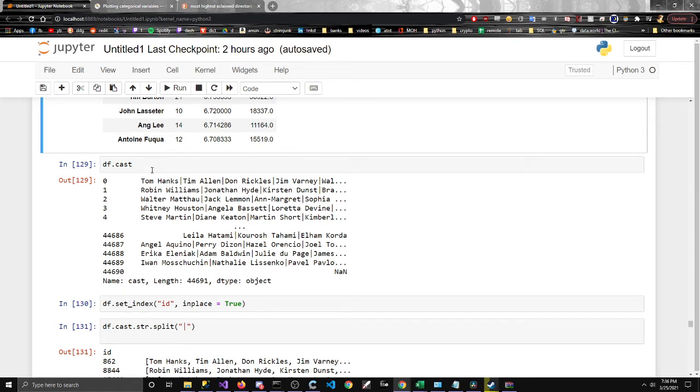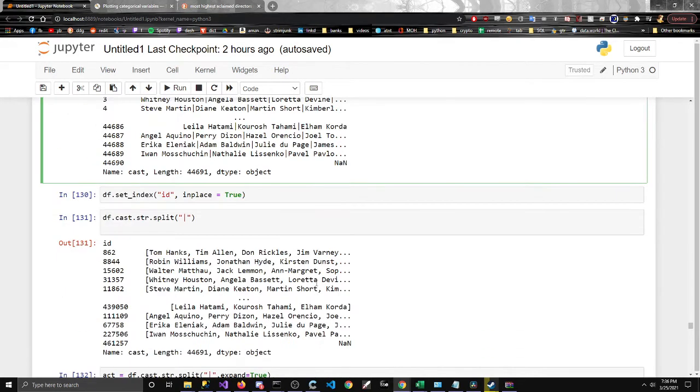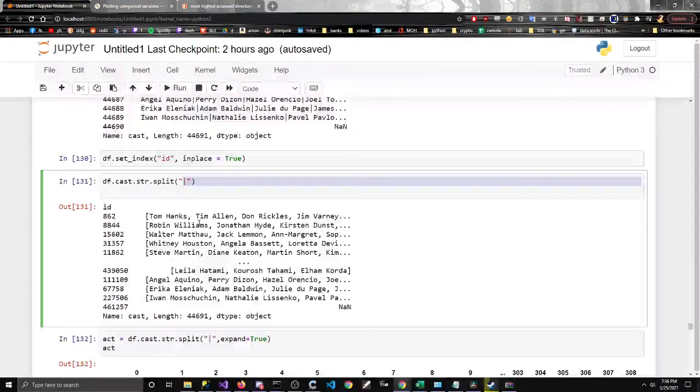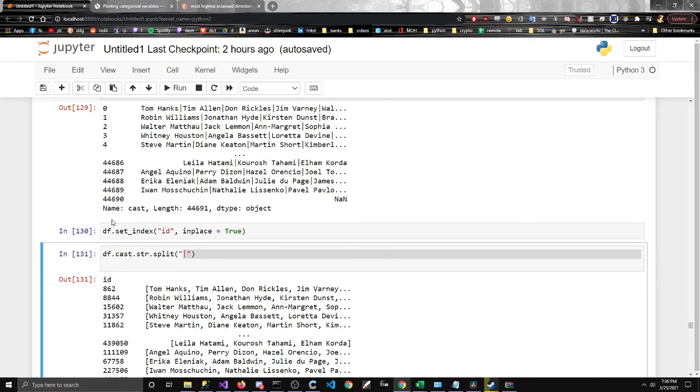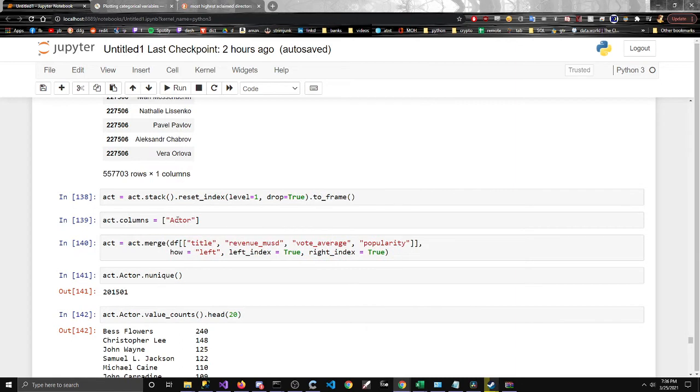So now I was trying to look at who is the most popular actor. Not popular, I think highest revenue actor. So these are all connected with the pipe. So we split on a pipe, and since we split on a pipe, we can have this as its own value. Okay, and now I'm just going to skip this and get into that.